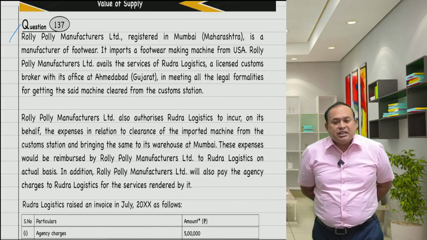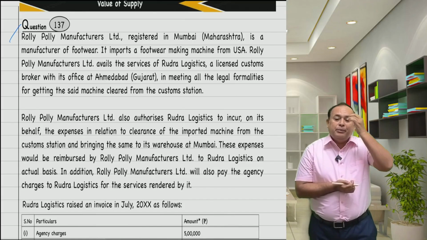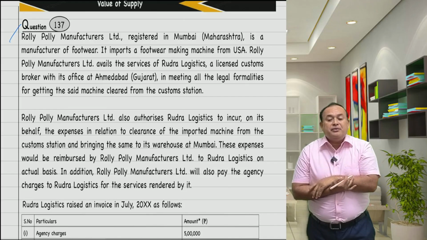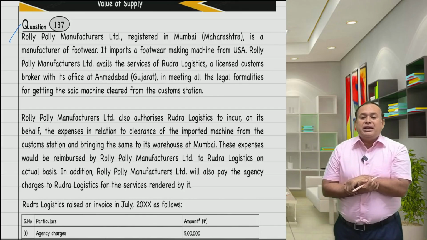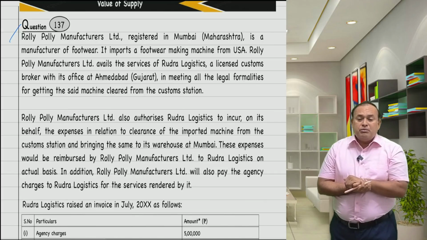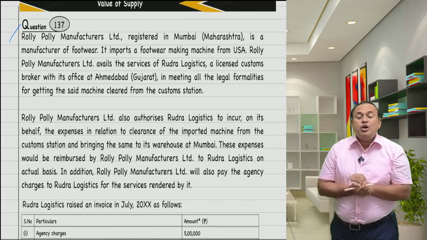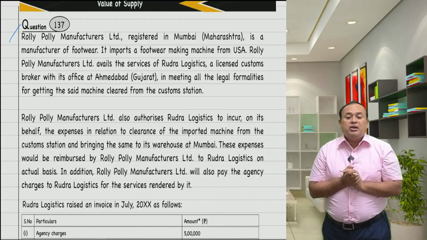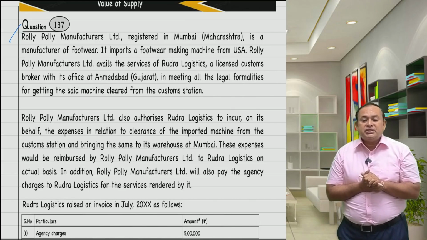Example, reading as follows. Roly-Poly Manufacturers Limited, registered in Mumbai, Maharashtra, is a manufacturer of footwear. It imports a footwear making machine from USA. Roly-Poly Manufacturers Limited avails the services of Rudra Logistics, a licensed customs broker with its office at Ahmedabad, Gujarat.